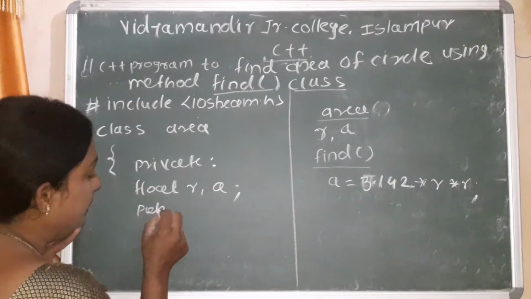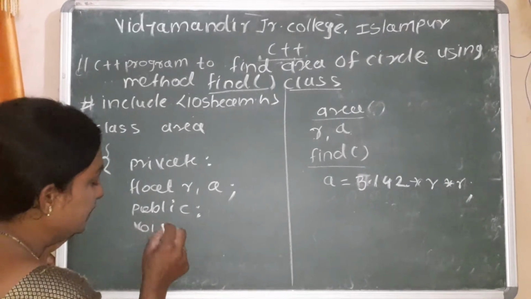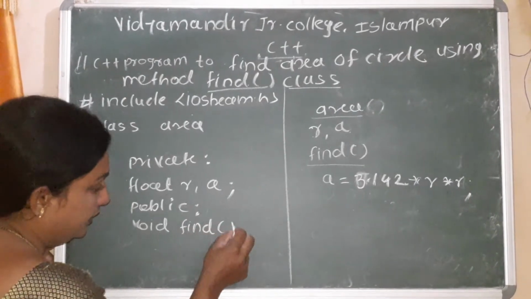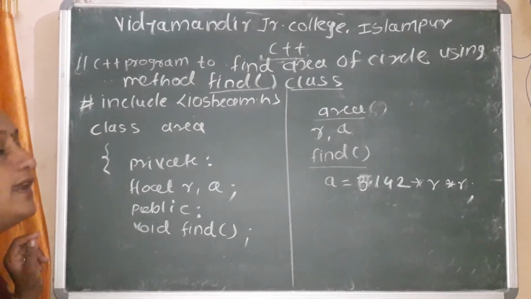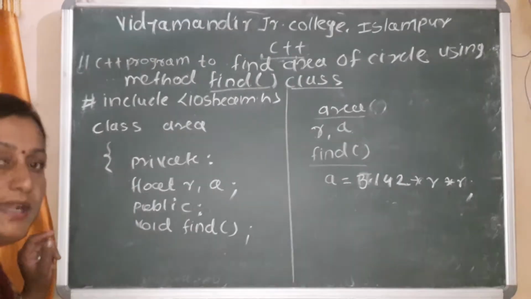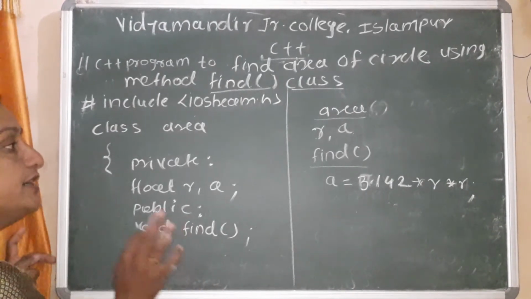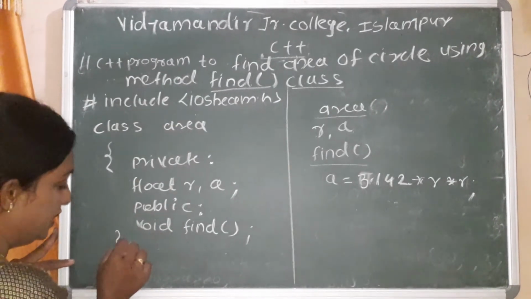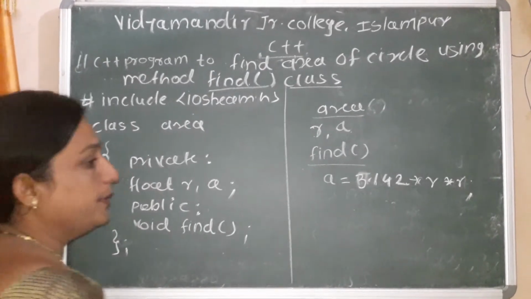Okay. In the public section we declare the function, that is find. How do we declare the function? First we give the data type void. Next we give the function name. This program I solve by using outside class definition of a member function. The previous program we solved by using inside definition. First part of the class program is finished. Here is the end of the class declaration, so I write the semicolon.